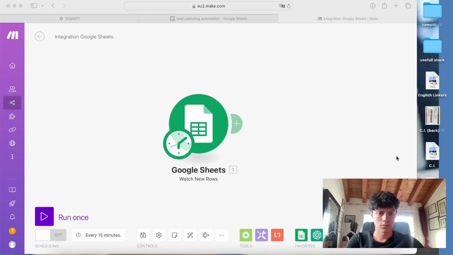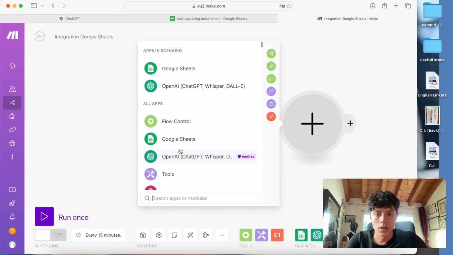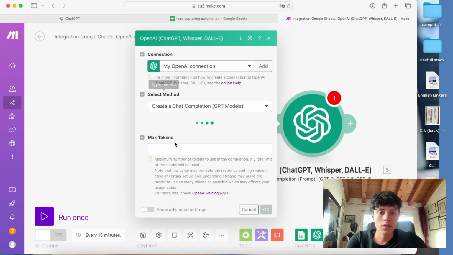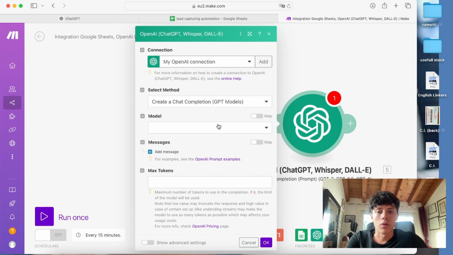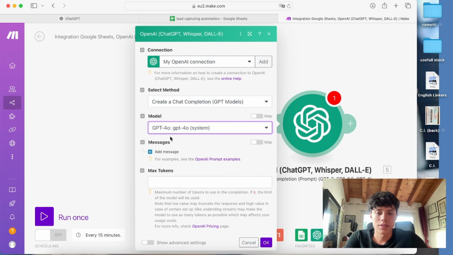I'm going to hit OK. So just like that, now our automation is going to be triggered every time a new row is added. Now what we want to do is click add another module right here and select OpenAI, and of the possible actions we want to select create a completion. So now we will be selecting the model. I'm going to choose ChatGPT 4.0 as it is the best one.